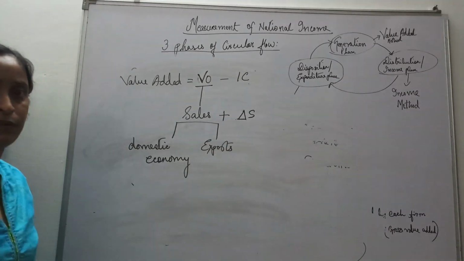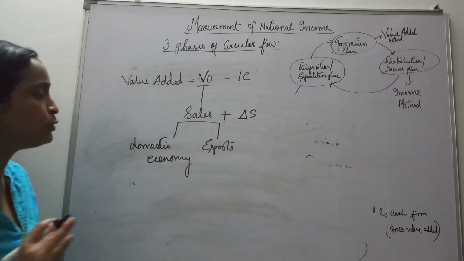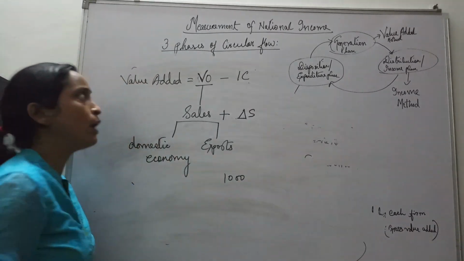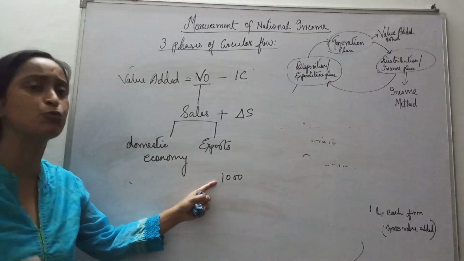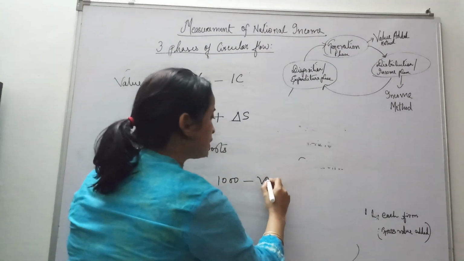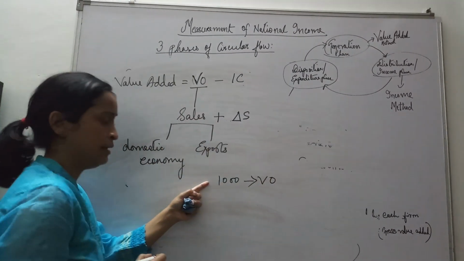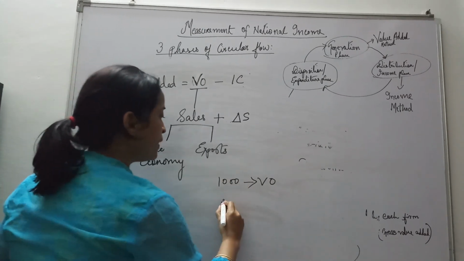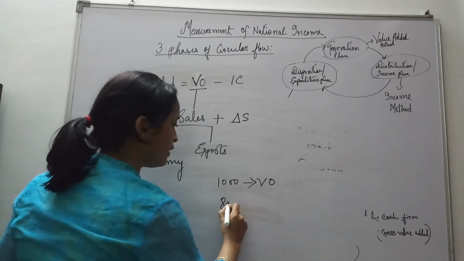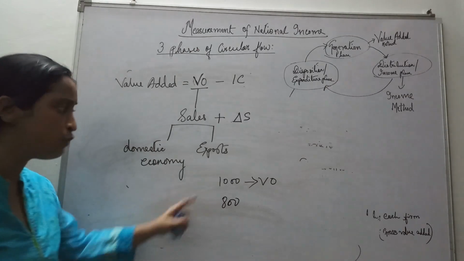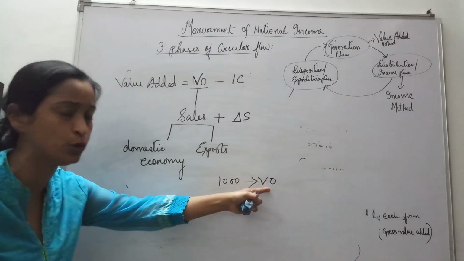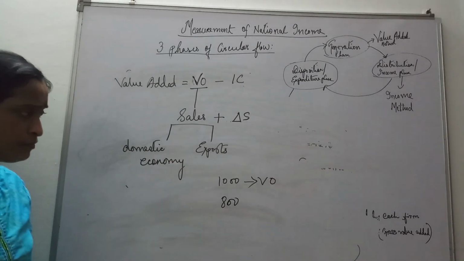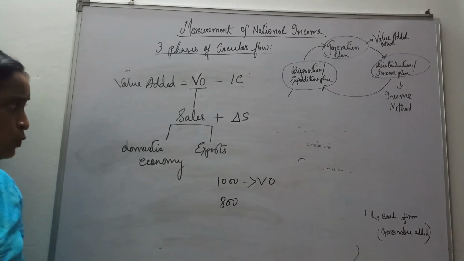Yes or no? Suppose we say that 1,000 is the total value of output produced. But then out of this output, how much is sold? Maybe 800 is sold. Out of 1,000, which is our value of output, total goods and services produced, worth rupees 800 is sold.